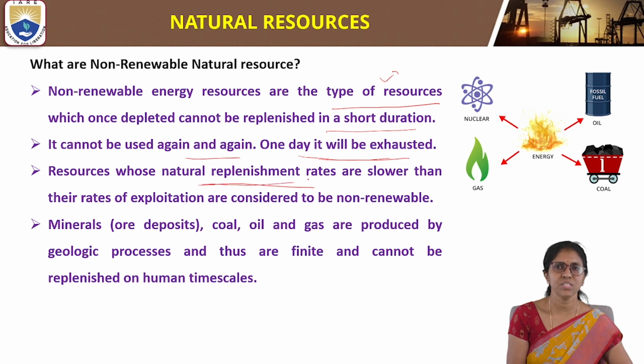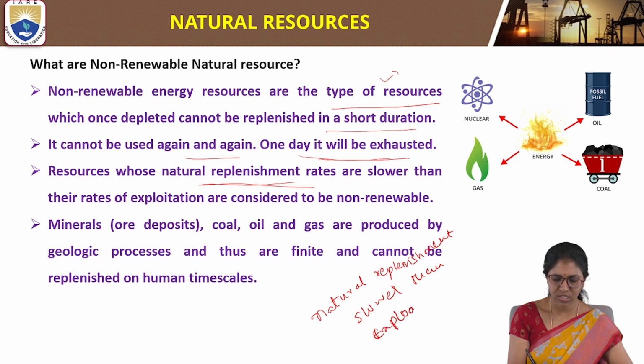Resources whose natural replenishment rates are slower than the rate of exploitation are considered to be non-renewable resources.